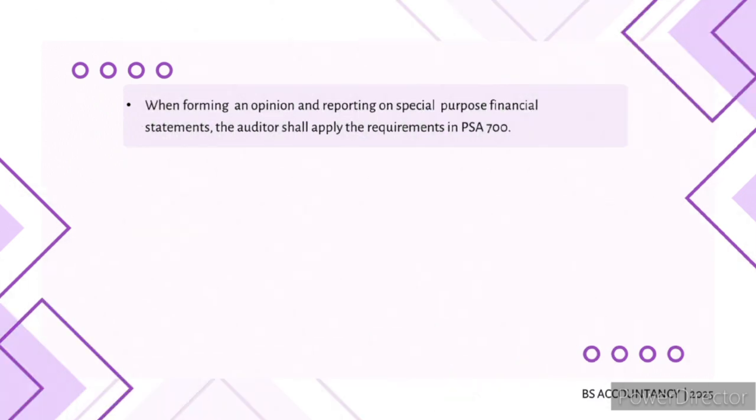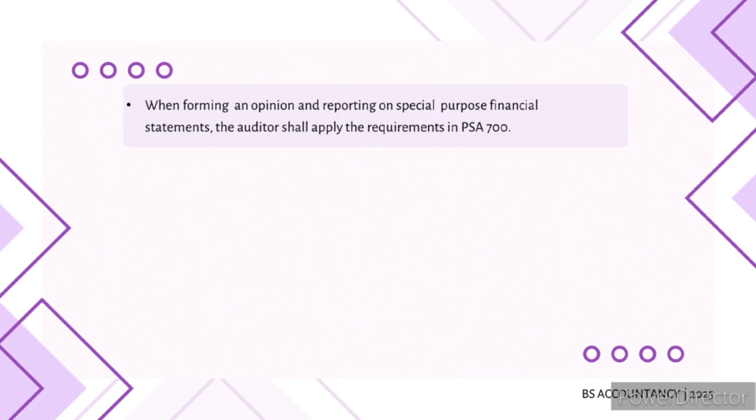When forming an opinion and reporting on special purpose financial statements, the auditor shall apply the requirements in PSA 700. This statement means that when an auditor is forming an opinion and writing a report on special purpose financial statements, they must follow the guidelines outlined in PSA 700. This is a very important standard that guides auditors on how to express their opinion about the financial statements and how to communicate their findings to users.